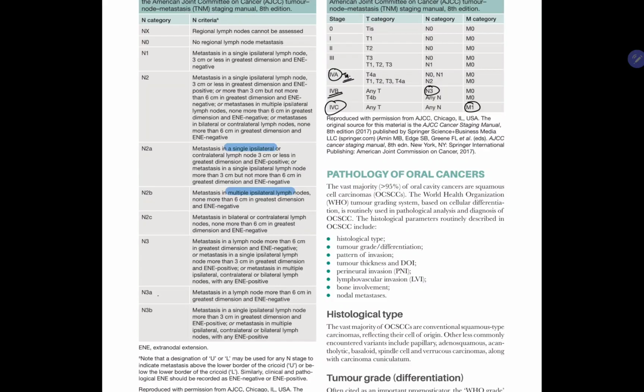N2B is mets in multiple ipsilateral lymph nodes more than 3 cm to less than or equal to 6 cm, ENE negative. N2C is bilateral or contralateral lymph nodes less than or equal to 6 cm, ENE negative. N3A is mets in a lymph node more than 6 cm, ENE negative. N3B is mets in a single ipsilateral lymph node more than 3 cm in greatest dimension with ENE positive, or mets in multiple ipsilateral, contralateral or bilateral lymph nodes with any ENE positive.